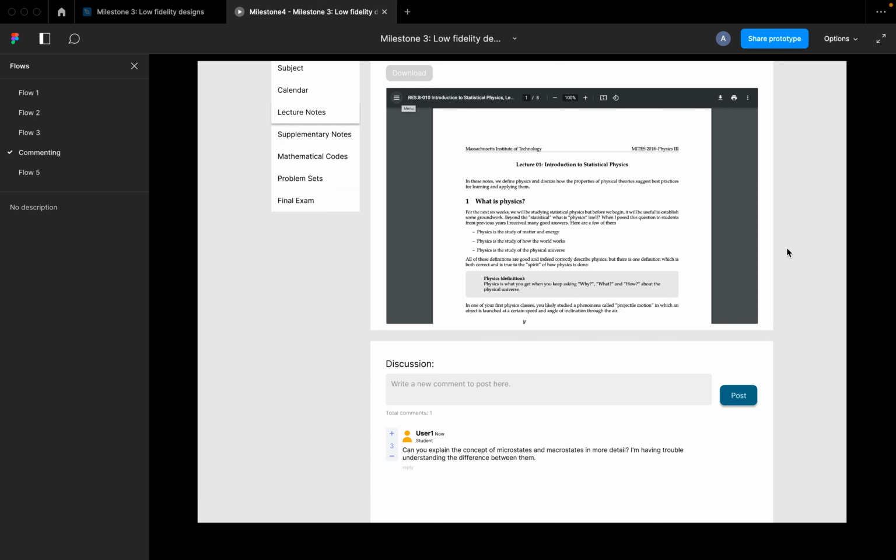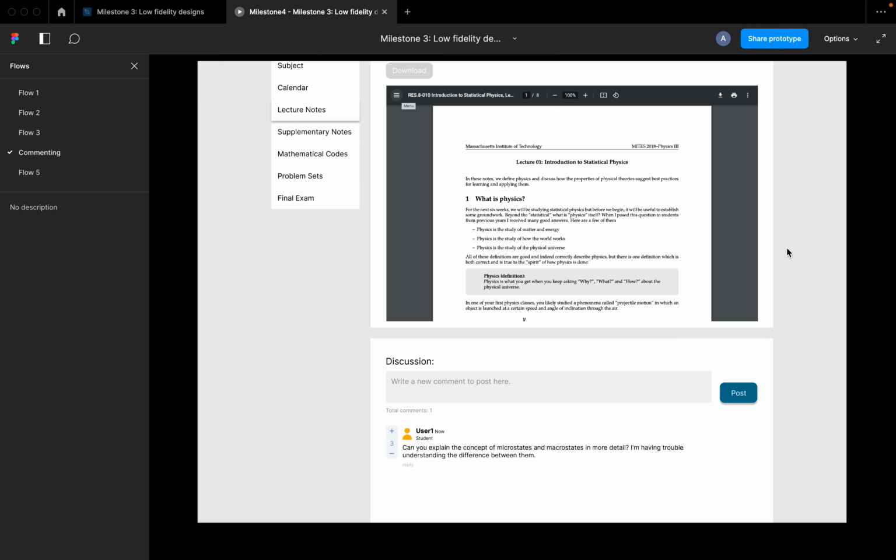Now let's transition to pretending that I'm the student that can respond to this. I go and see user 1's question, and now I want to answer user 1's question and provide that person some answers to what they're looking for. I'll click this reply. Again, you can see how that darkens upon hovering. You see how that increments to 5 minutes ago, so as time's gone up, the indicator of how long ago it was posted has also increased.